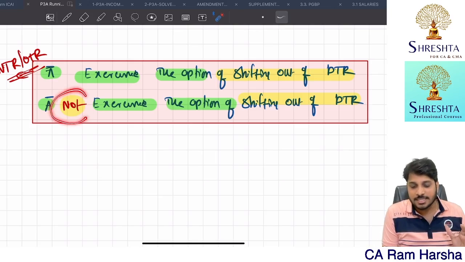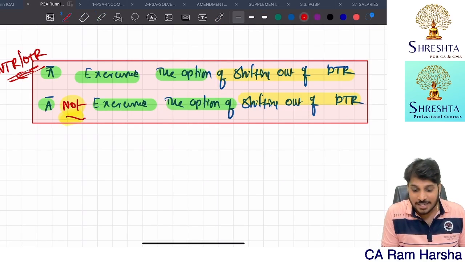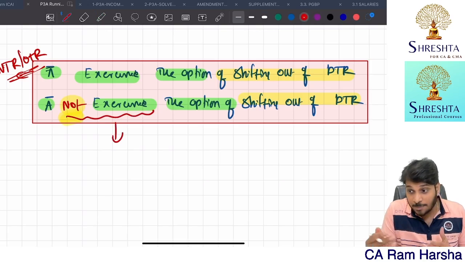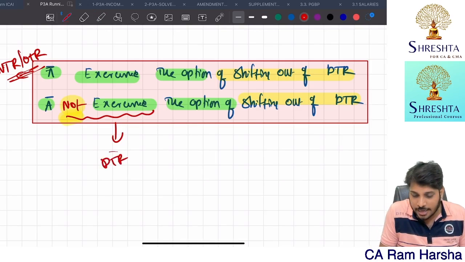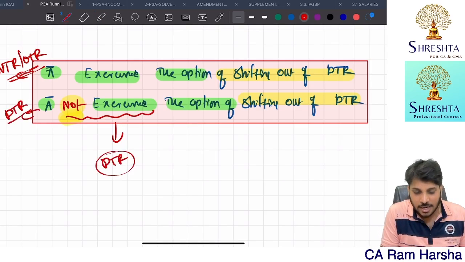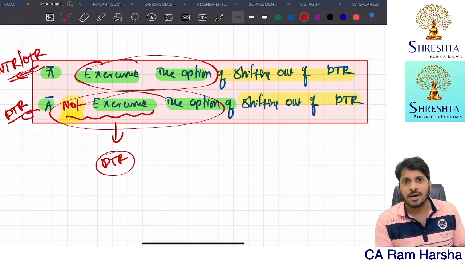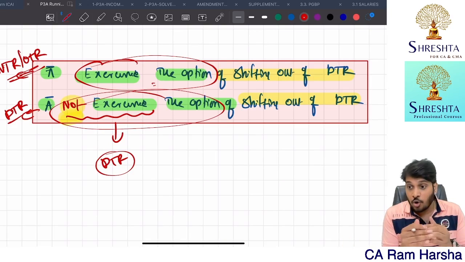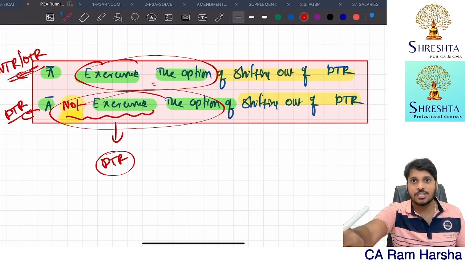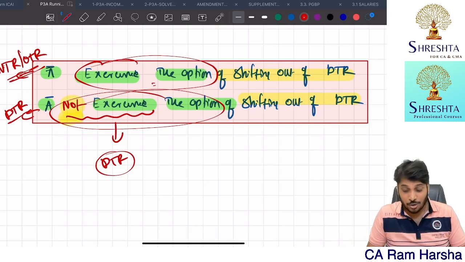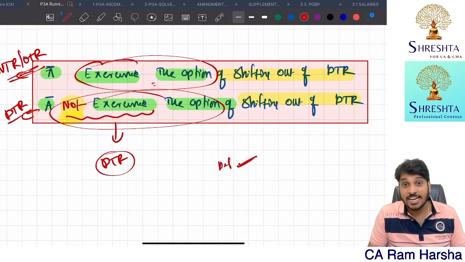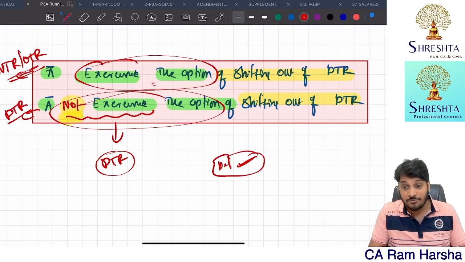If you don't exercise the option of coming out, you are declaring under DTR. If you want to come out of DTR, you need to exercise the option. If you don't exercise the option, you are in DTR. So in the IT return, by default, DTR is ticked. If you want to come out of it, you need to exercise the option of coming out.